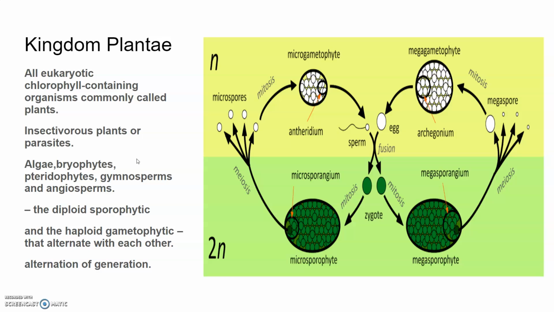of cellulose. Eukaryotic cell structure, which we will be studying, is there in bryophytes, pteridophytes, gymnosperms and angiosperms. The life cycle of the plant has two distinct phases: the diploid sporophytic and the haploid, which is called gametophytic. They alternate with each other, and the lengths of the haploid and diploid phases, and whether these phases are free living or dependent on others, vary among different groups of plants. This phenomenon is known as alternation of generations.